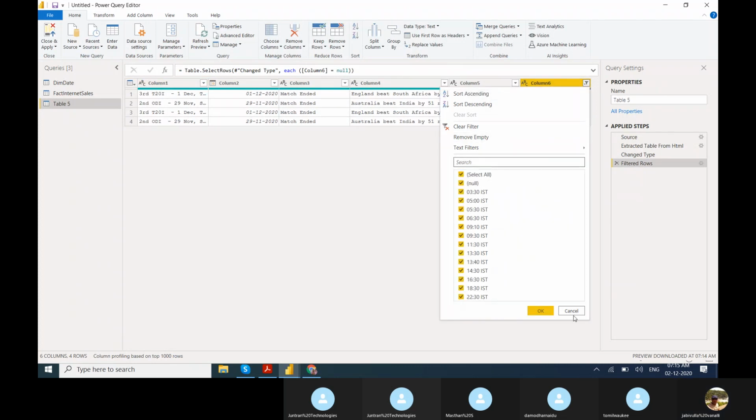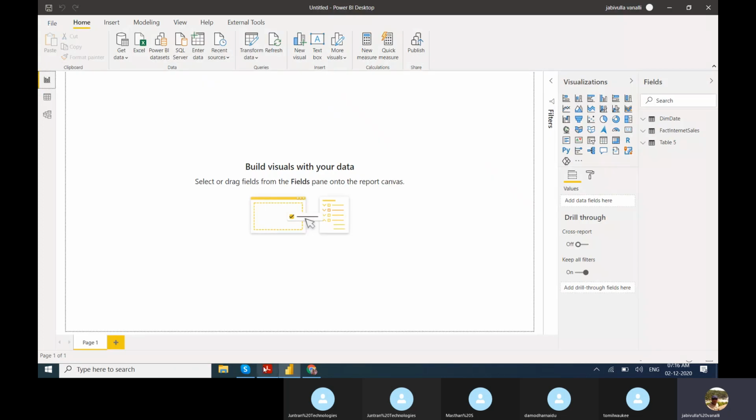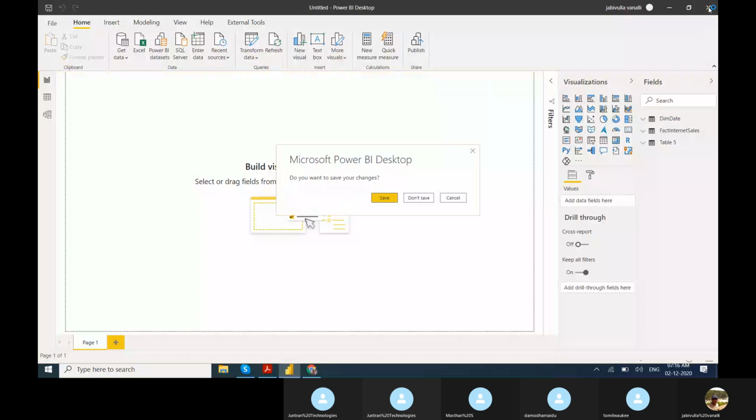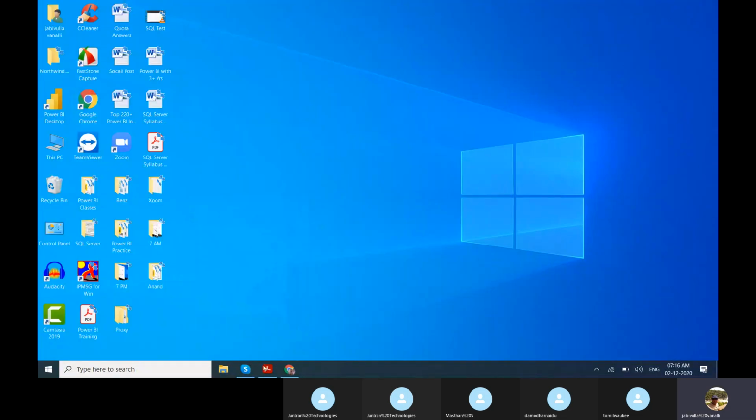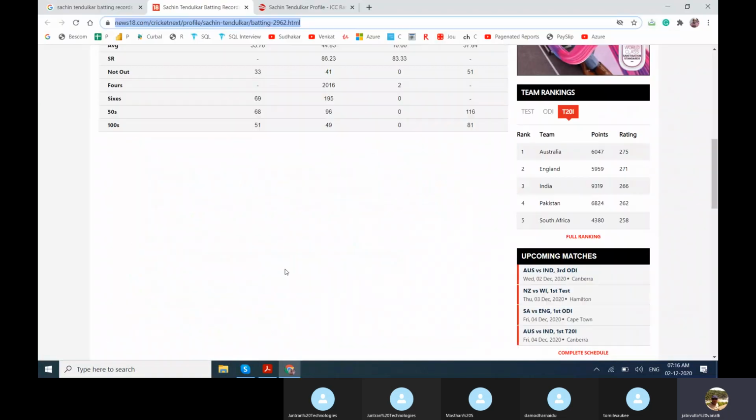Okay, fine. Now let's move to the topic. I just wanted to show the example. Now, first, how to change the data types and how to rename the columns, those things we'll see now.